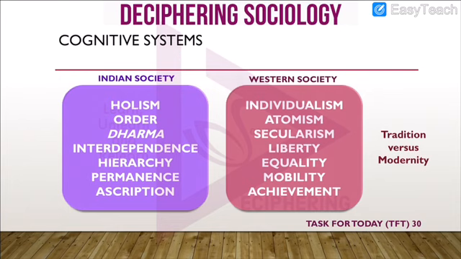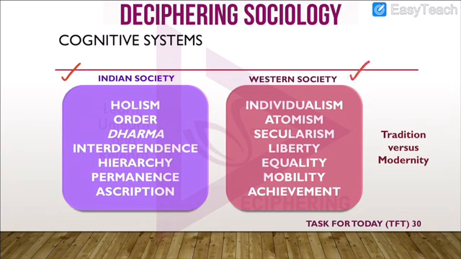Now, when we speak of cognitive systems, what are we talking about? Here, let's say we are referring to two cognitive systems, one of the Indian society and second of the Western society.